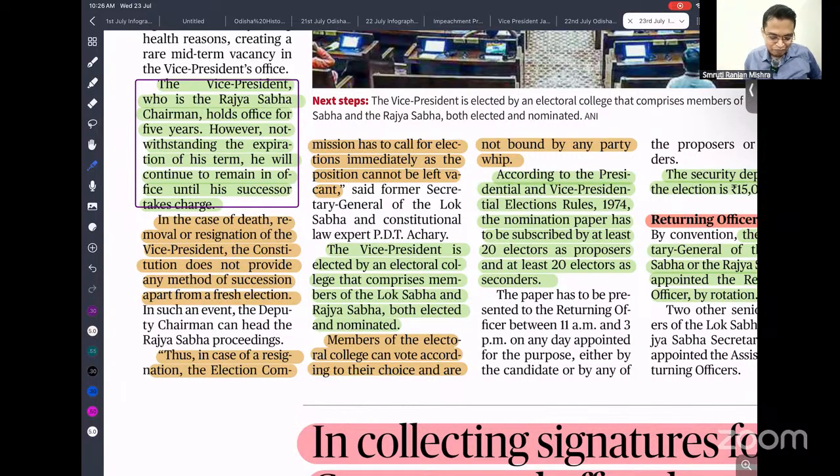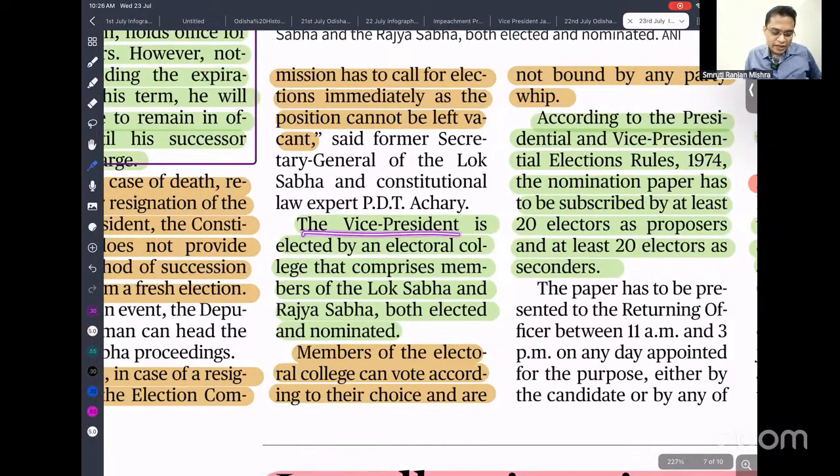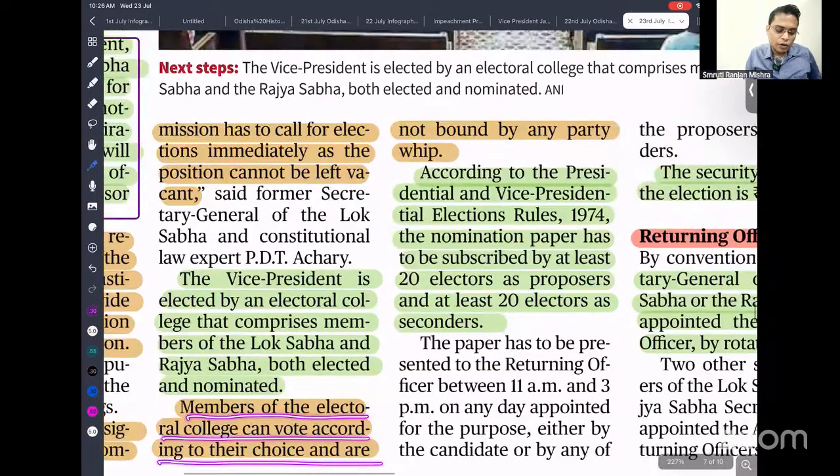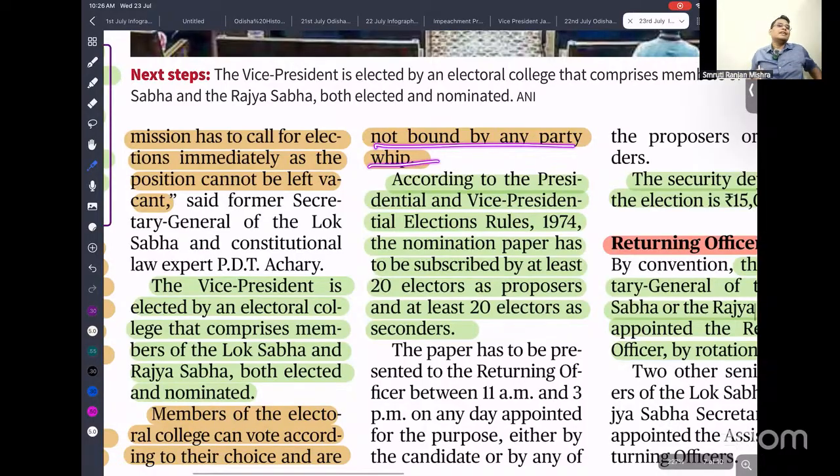So the Vice President is elected by an electoral college comprising members of Lok Sabha and Rajya Sabha, both elected and nominated. So here both members are there. Members of the electoral college can vote according to their choice and are not bound by the party whip. So that means here the party whip is not applicable. Even if you are from a particular party, you can violate your party line and vote for any other political party's candidate.